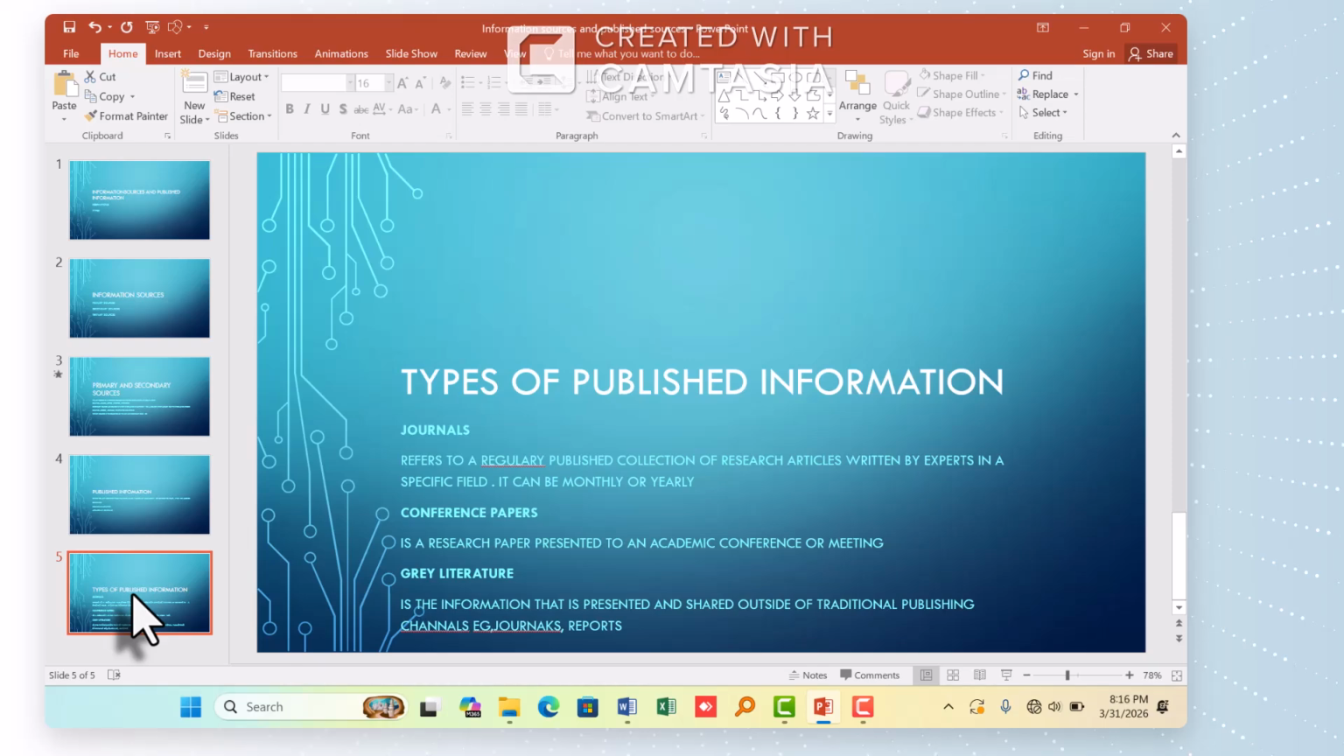This is the information that's presented and shared outside traditional publishing. For example, we have the channels, we also have the reports. This is an example of published information.